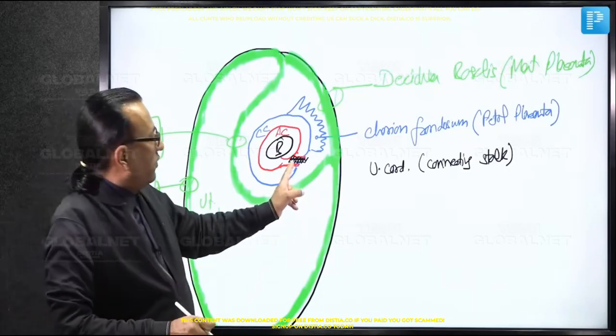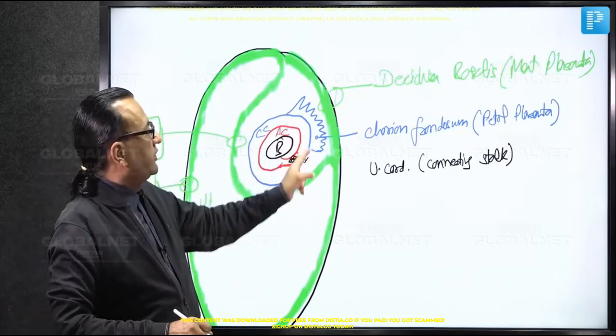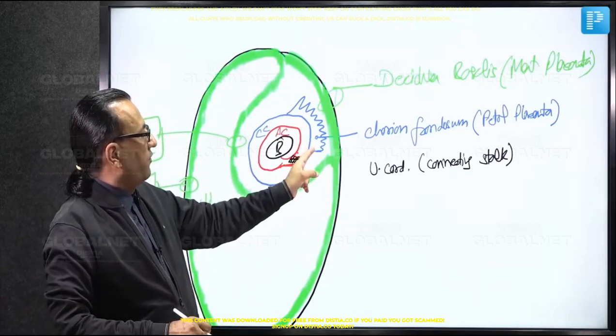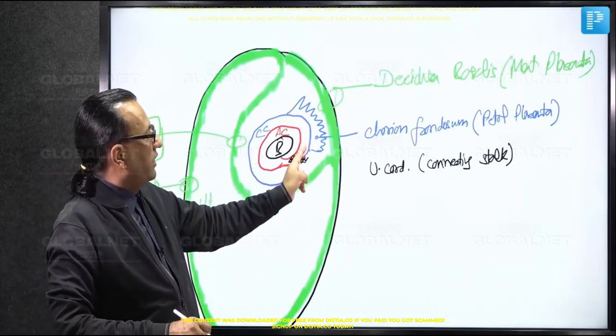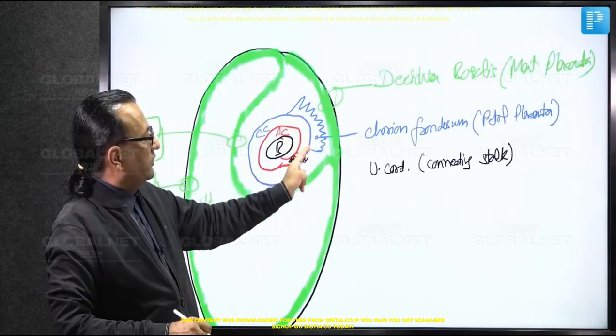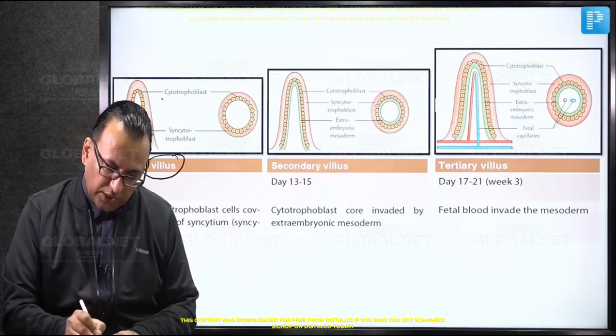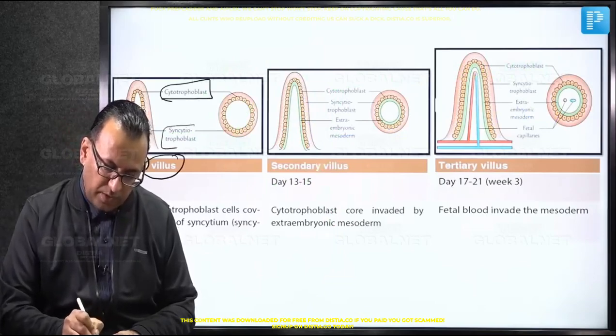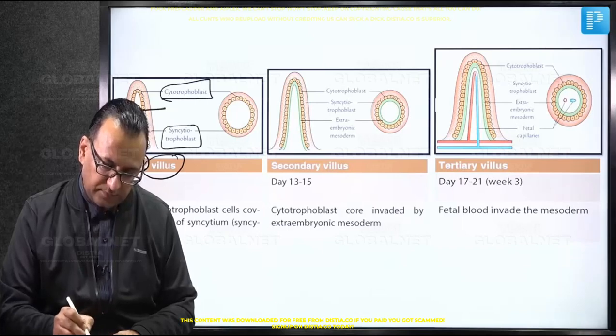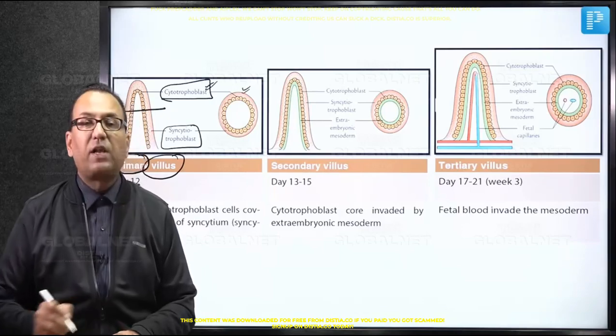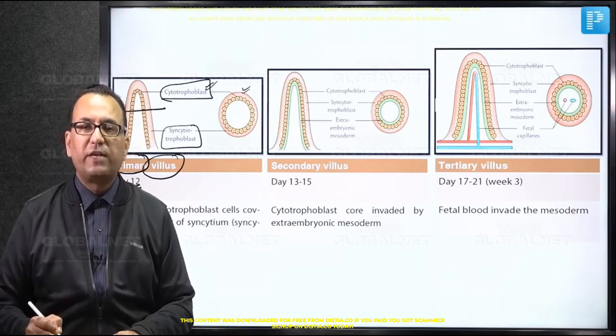Now what we need to know is details of primary, secondary and tertiary villus. The finger-like projections coming from the chorionic component of the fetus. We call it a primary villus when we have got only the cytotrophoblast and the syncytiotrophoblast. This is actually a cut section which is showing the inner cytotrophoblast and the outer syncytiotrophoblast. This is on day number 12 of the conception, post-ovulation basically.